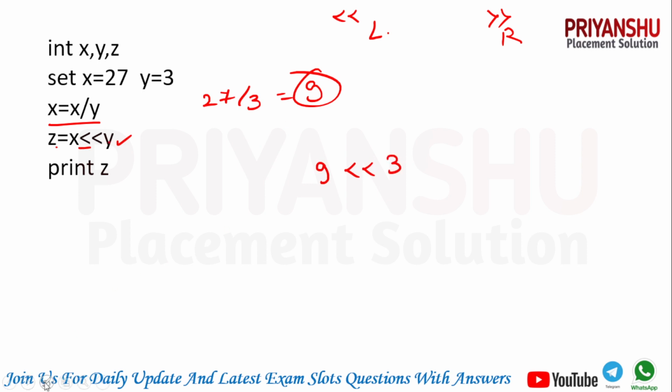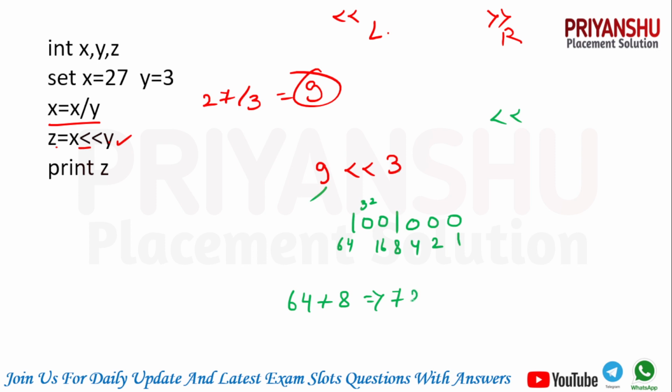So for solving this shift operator, guys, we need to convert this to binary. 1001 is the binary code of 9. We need to shift 3. So as I have already told, guys, if you have a left shift, then you just add a 0. 1 2 3. Done, guys. 1 2 4 8 16. This one is nothing but 32 and this one is 64, right? So we have 64 plus 8 is nothing but, guys, 72. So 72 is our answer, guys.